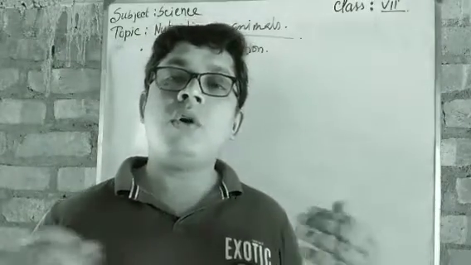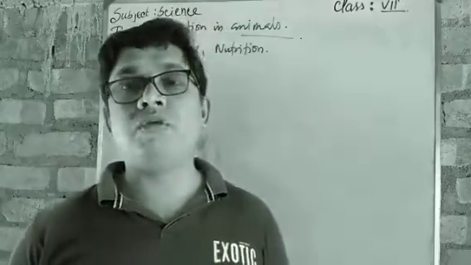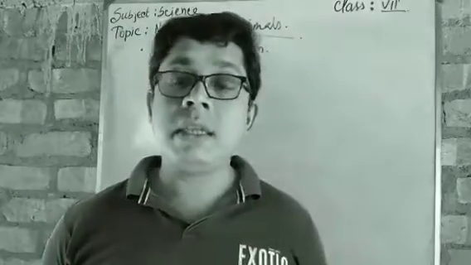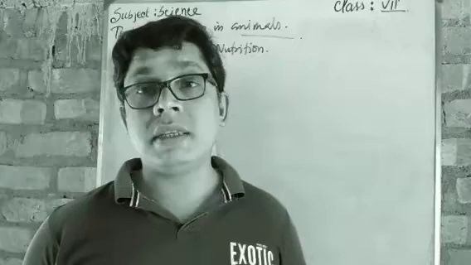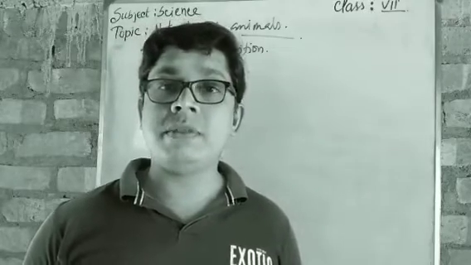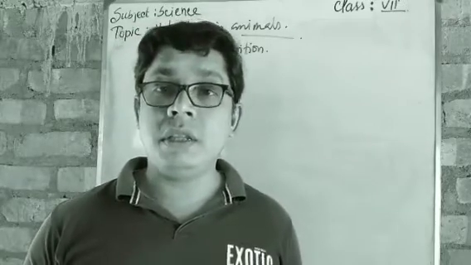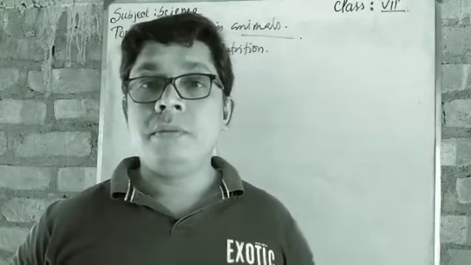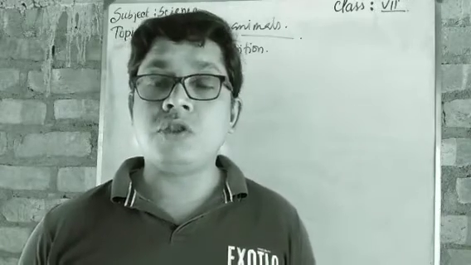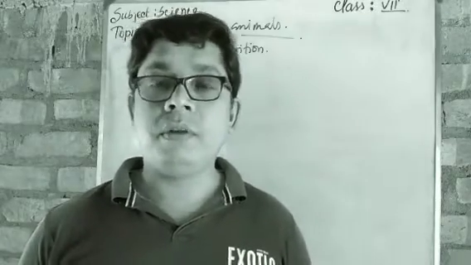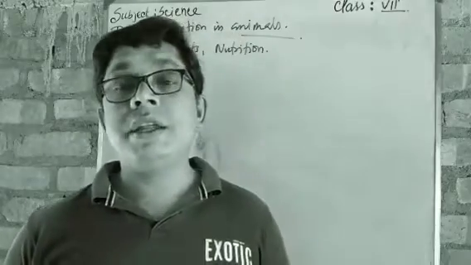So all these materials are known as nutrients. We can say the substances in the food items that help our body become healthier and stronger are called nutrients.